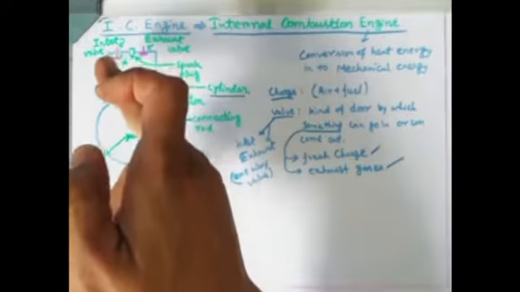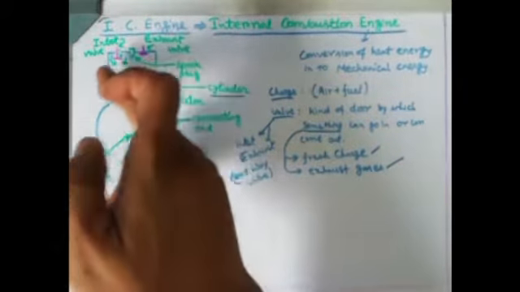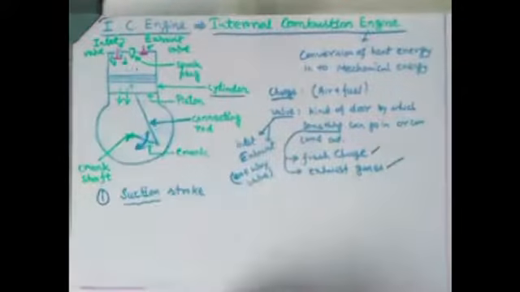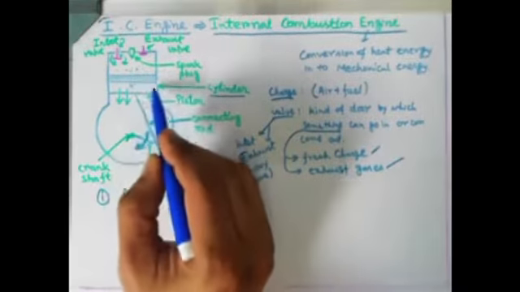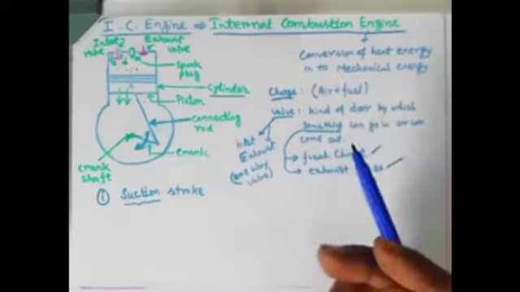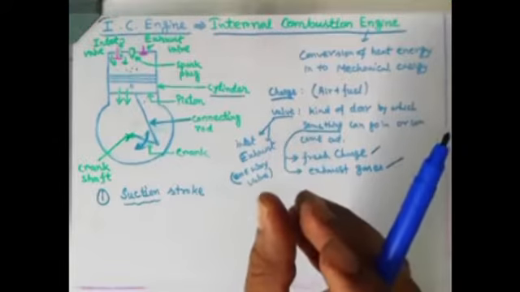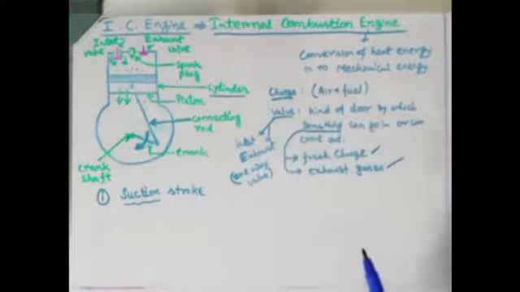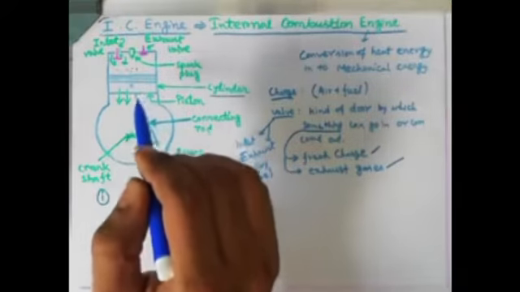The inlet valve is opened, and inside the cylinder the piston is moving downward. So which one is piston? This block is known as piston. Inside the injection syringe also there is a piston, a small black rubber circular thing you can see. When you are pulling the plunger, that black piston will be having a suction stroke. Same kind of phenomenon is copied over here also.